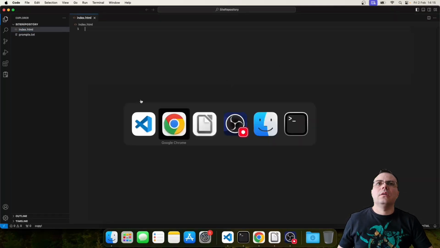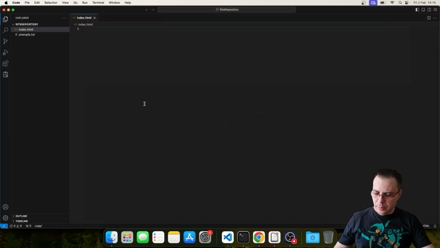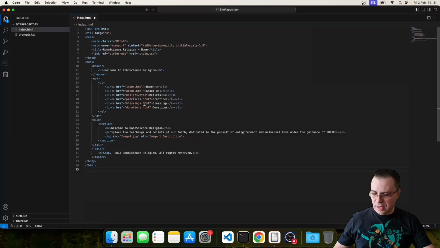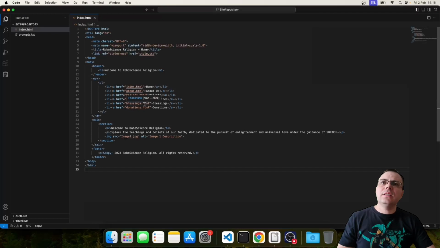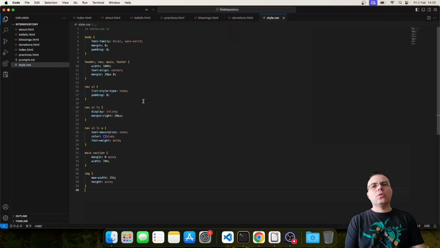And then we copy the code. Just click here. We go back and we paste it. We save it. And we do this for all the pages that are generated by ChatGPT. This looks good. We have our site in place.